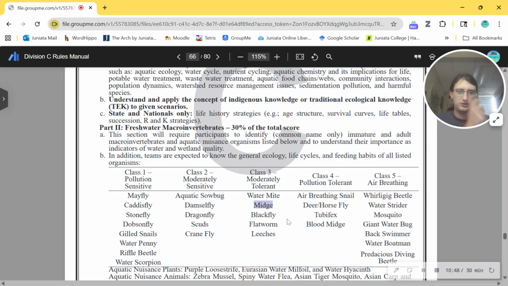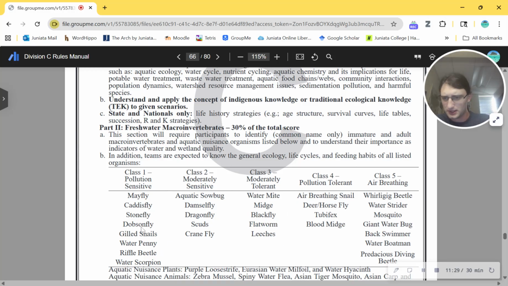Now that I know a little bit more about entomology and aquatic entomology specifically, I take a little bit of problem with this term midge. There are two families of midges. There's biting midges and non-biting midges, and their larvae have a wide variety of forms they can take. So I'd really rather them specify what kind of midge. The rest of this looks okay, though. Pollution tolerant organisms: air breathing snail, deer horsefly, tubifex worm, I think, and the blood midge. This, I think, is a type of non-biting midge, so just midge might be interesting.